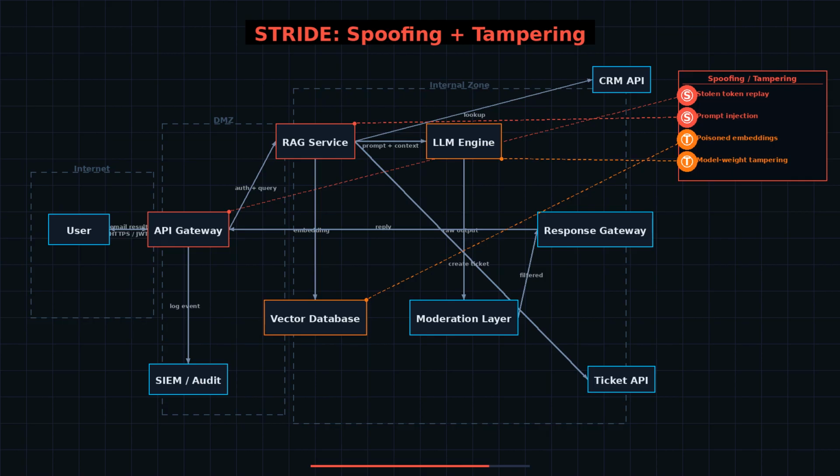Countermeasures. Short-lived JWTs with rotation for spoofing. Cryptographic signing on uploaded documents, plus sanitization of all retrieved context for tampering.